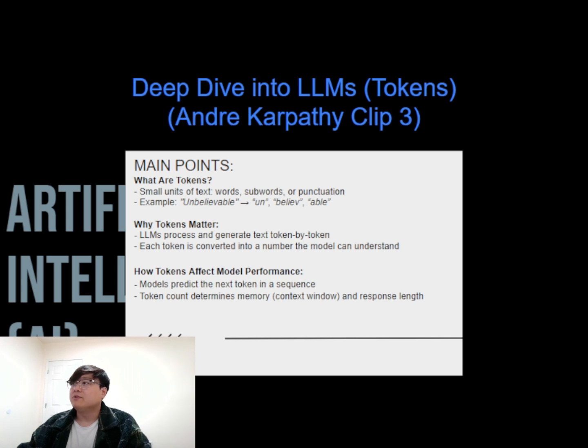So this clip dives into a crucial concept. Tokens, the core building blocks of how large language models actually function. If we want to understand how these models think, we need to start here. In this video, Karpathy explains how LLMs don't read entire sentences or paragraphs like humans do. Instead, they break everything down into tokens. A token can be a word, a subword, or even punctuation. For example, the word unbelievable might be split into 3 tokens: un, believe, and able. Each token gets converted into a number that the model can process.